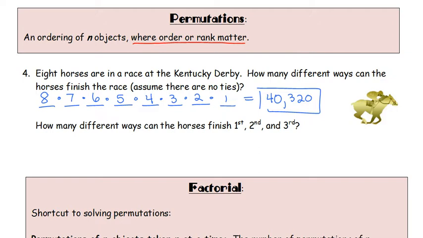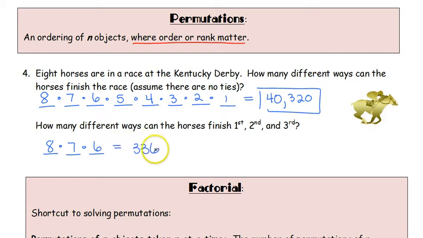So in the first one, we were looking at how many different ways can all the horses finish. So we wanted to look at who finished first all the way to who finished last. In this part, we only want to consider the first 3 horses. So we only have 3 blanks that we are talking about. If there's still the 8 horses, there's 8 different horses that can finish in first. That horse finished, so there's only 7 left for second, and only 6 left for third.